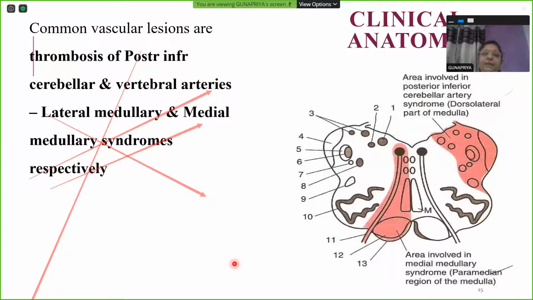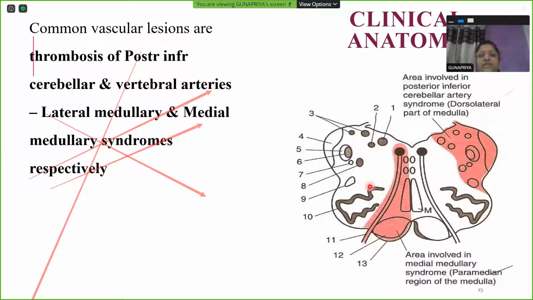Now coming to the most important part of the session, clinical anatomy. The commonest clinical condition is due to any thrombosis or hemorrhage involving posterior inferior cerebellar artery and vertebral arteries, resulting in two types of syndromes known as lateral medullary syndrome and medial medullary syndrome, respectively.